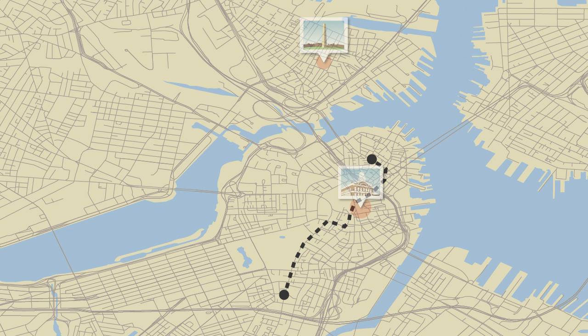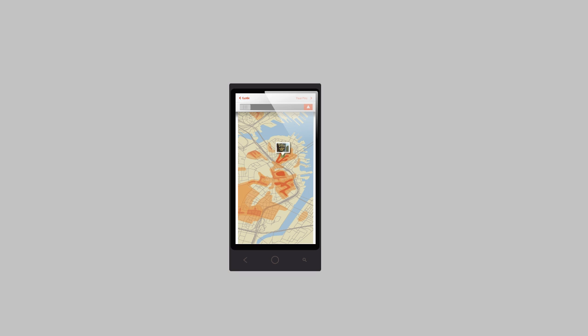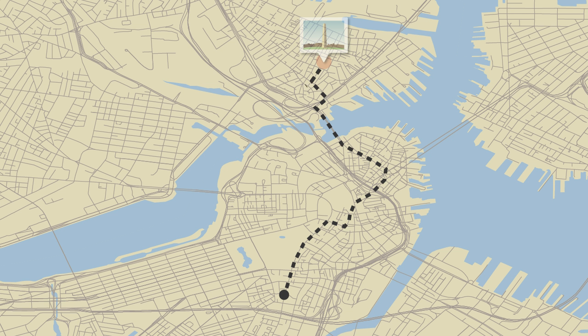After exploring the North End, they fall in love with the neighborhood and they wonder if they should come back for dinner. They want to make sure the neighborhood is still lively later in the evening, so they take out inContext. They use the time slider on the heat map to check the neighborhood's activity level for the approximate time they want to return. They see that the North End is still bustling in the evening and decide to come back later. They have a great time at Bunker Hill and head back to the North End.